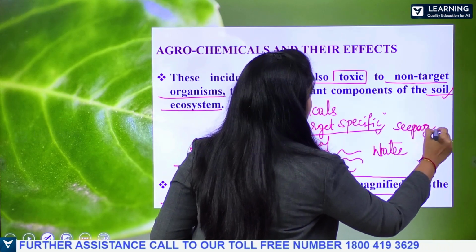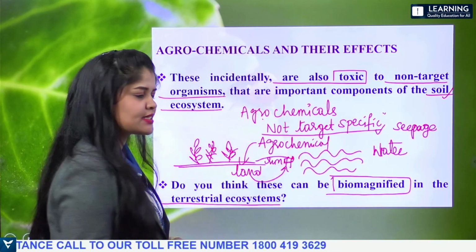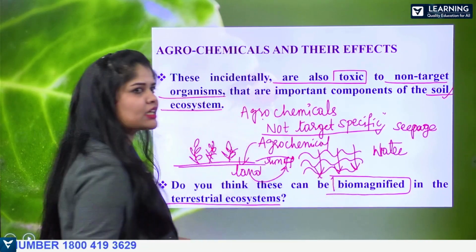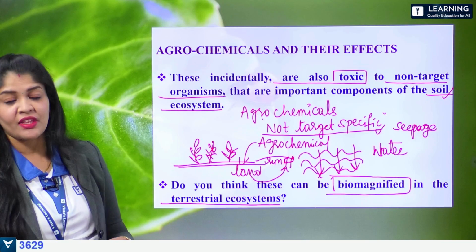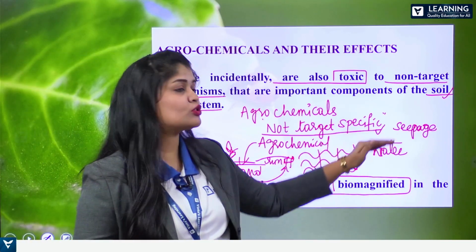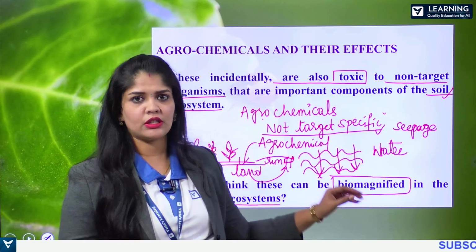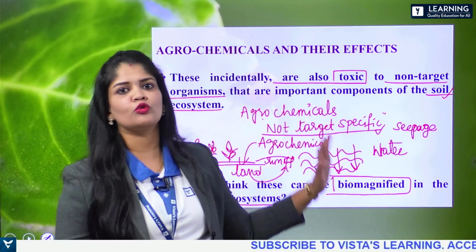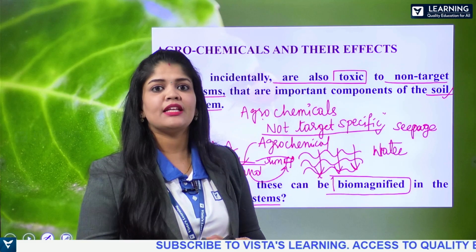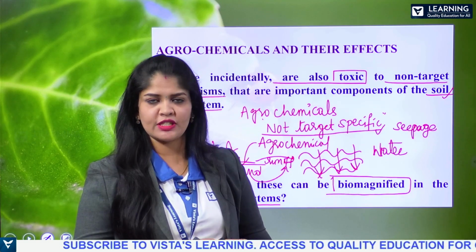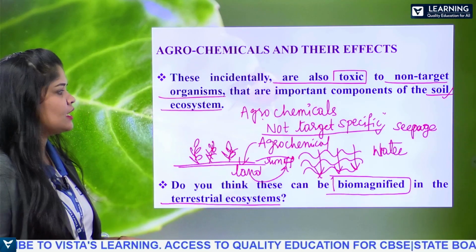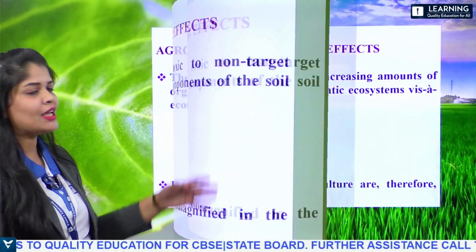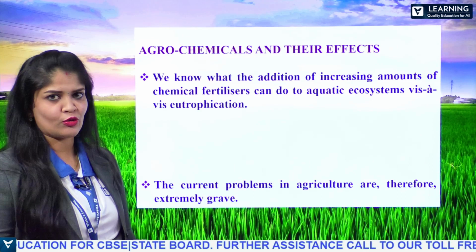Through the process of leaching, penetration, we can also find the seepage of these pollutants, and it reaches the groundwater resources. Thereby, the pollutants are transferred from land to water, and water to underground resources, polluting all the water bodies, right? So here, yes, biomagnification is taking place because of the excessive utilization of these agrochemicals.